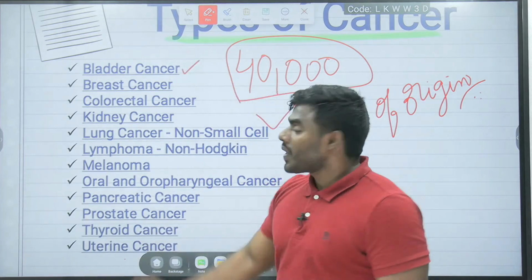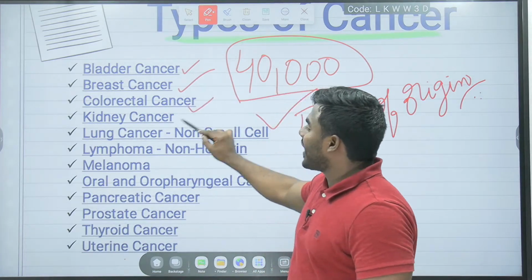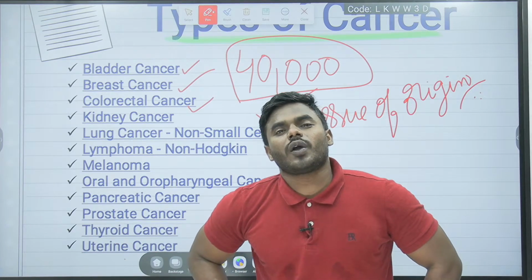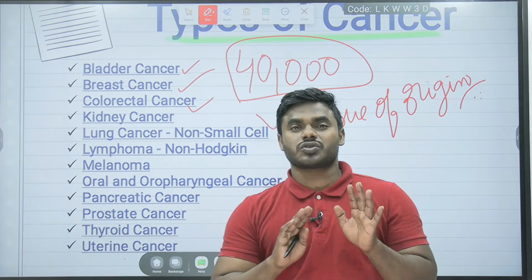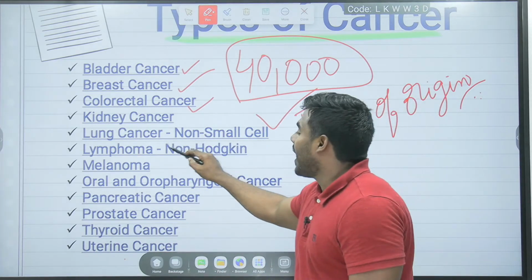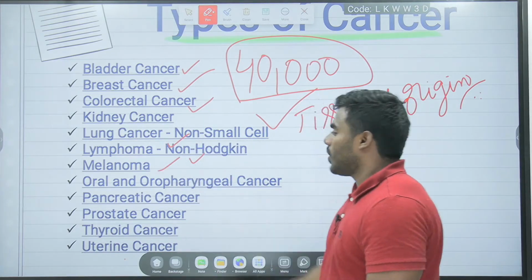Bladder cancer, breast cancer, colorectal. Please remember, they can ask a Part B question: which of the following types of cancer is the most commonly occurring cancer? Okay, so you have to remember it. Lung, lymphoma, melanoma. Friends,